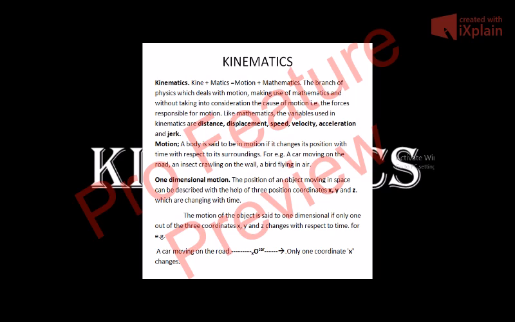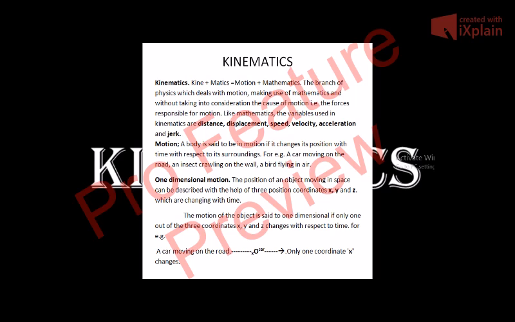Let us first discuss what is one-dimensional motion. The position of an object moving in space can be described with the help of three position coordinates x, y, and z. As I have discussed with you in the earlier class in school, x, y, and z coordinates. For example, you can take the corner of a room where you have all these coordinates. The length of the room can be described as the x coordinate, the breadth of the room as the y coordinate, and the height of the room as the z coordinate.